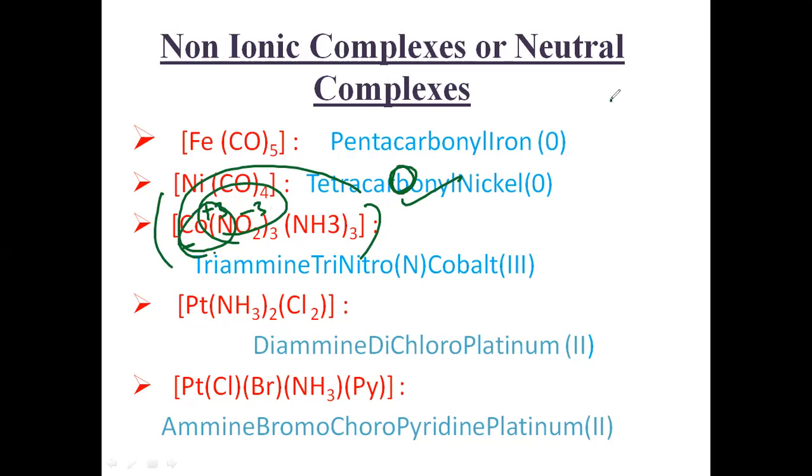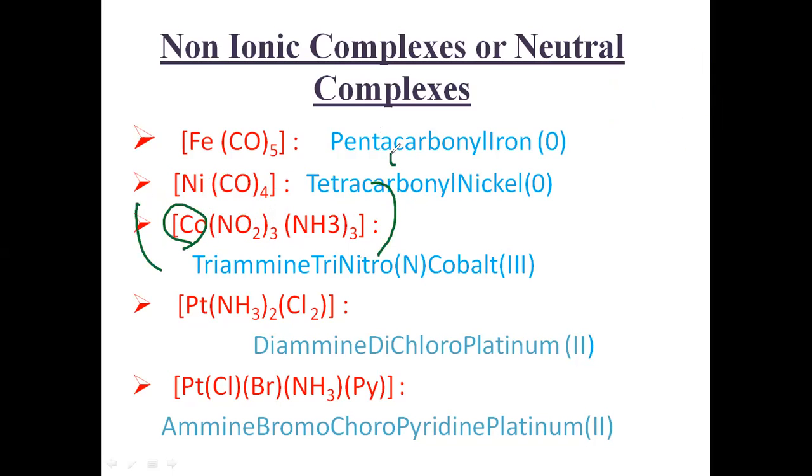Remember that a metal always has a charge of 0 or positive. There is no negatively charged metal. So you will calculate the oxidation state of cobalt here, but you know that the total charge will be 0. Let us take cobalt first. I don't know it, so I am writing X.